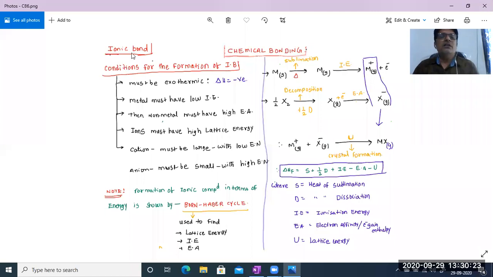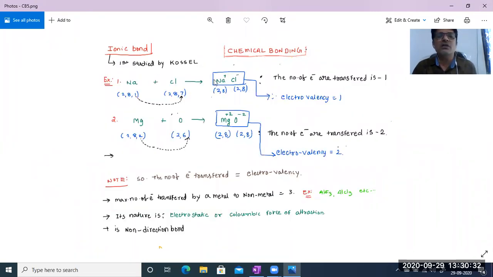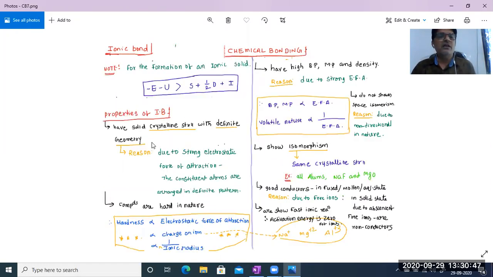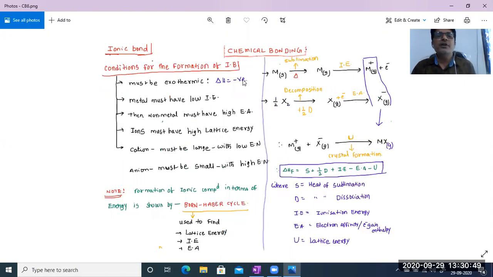To form an ionic bond, a compound like the one I already showed in the previous example. See, when sodium reacts with chlorine, a compound is obtained. A molecule, how is it obtained? By transfer of electrons, isn't it? Then whenever sodium chloride is obtained, it must release energy. So that means here we need to give a sign, what? Negative. And a metal must have low ionization energy.